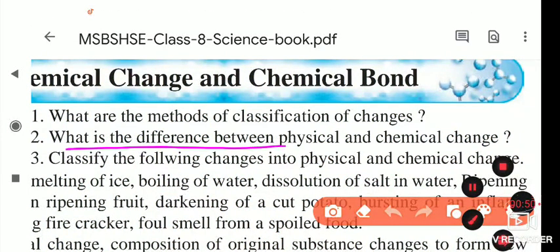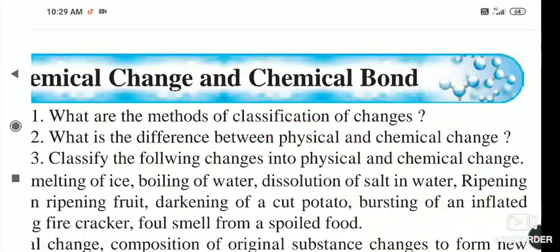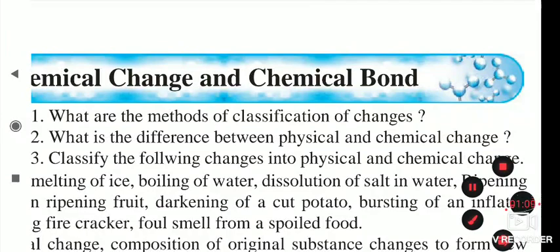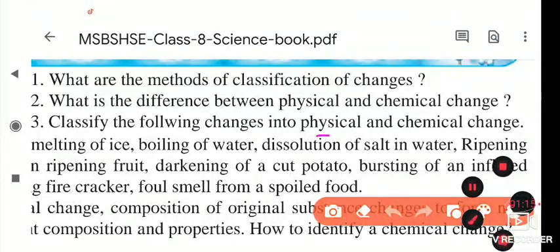What is the difference between physical and chemical change? We saw that physical change means the original constituent of the substance remains as it is, and in chemical change the original constituent of a substance does not remain as it is. That is the main difference between physical and chemical change. Next, it is given: classify the following into physical and chemical change.